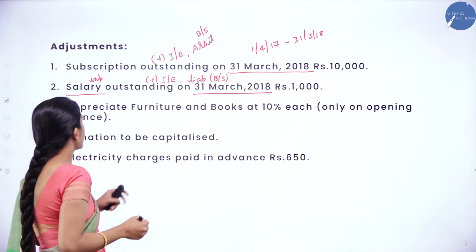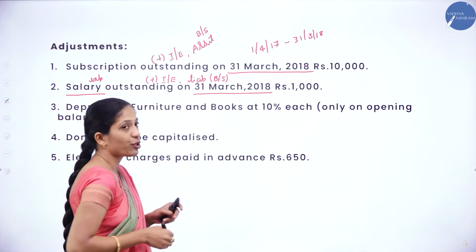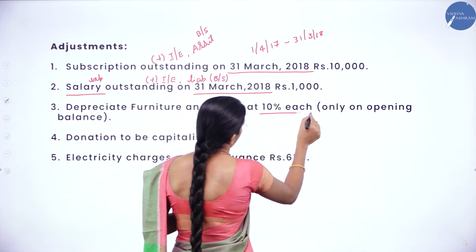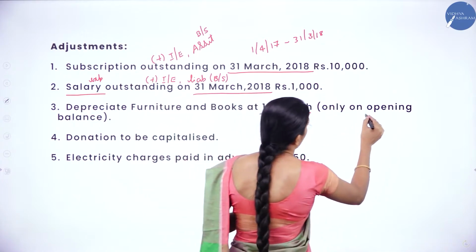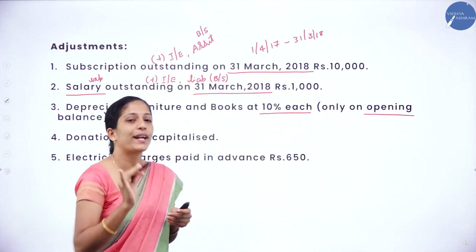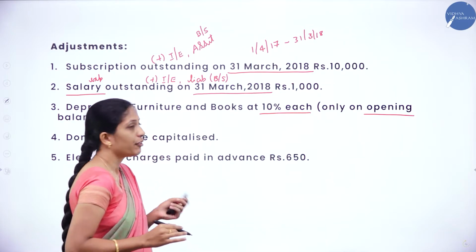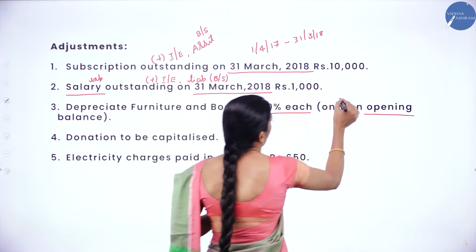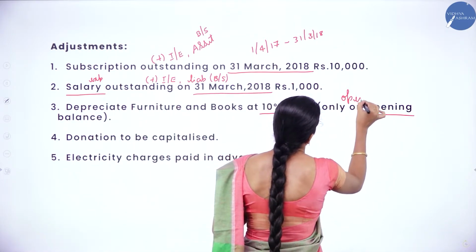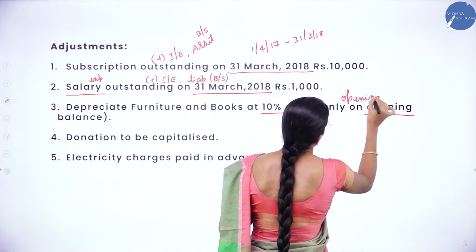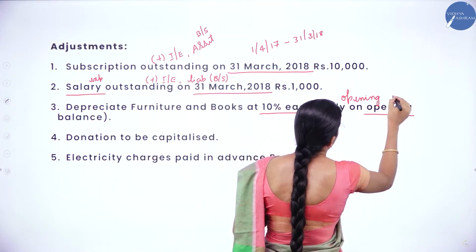Now the third adjustment is to depreciate furniture and books at 10% each, and they have told us it has to be charged on the opening balance. Where do we get this opening balance of furniture and books? In the opening balance sheet. So before adding purchases, we have to calculate depreciation.